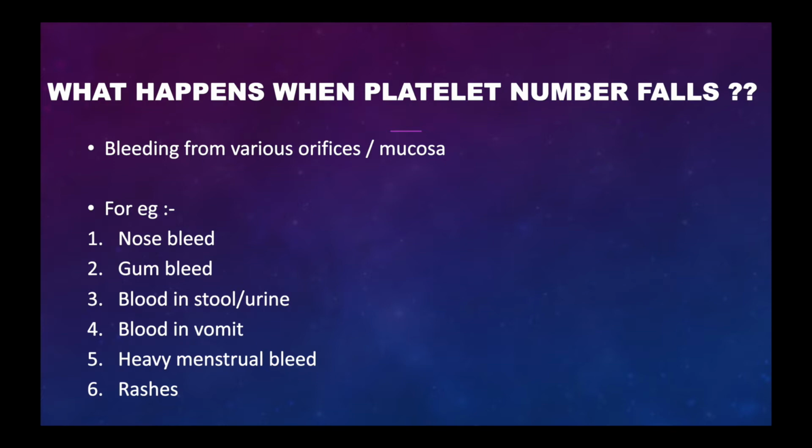So what happens when the platelet number reduces? The end result is bleeding from various orifices or mucosa of the body. For example, nasal bleed, gum bleed, blood in stool or urine, blood in vomit, heavy menstrual bleeding in females, rashes all over the body, that is red dots on skin, easy bruising, and fatigability. These are all results of a reduced number of platelets.